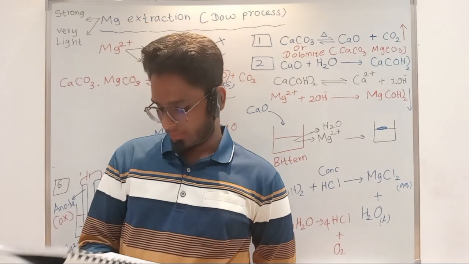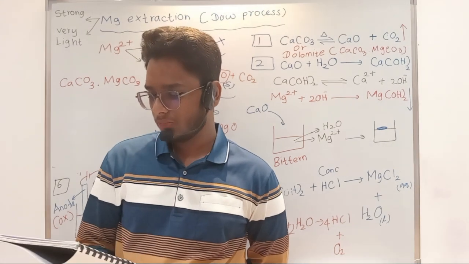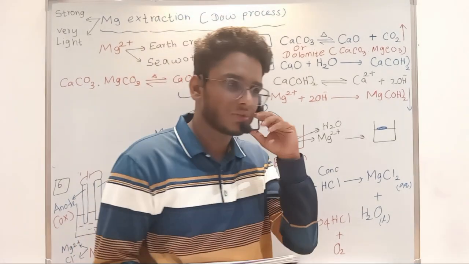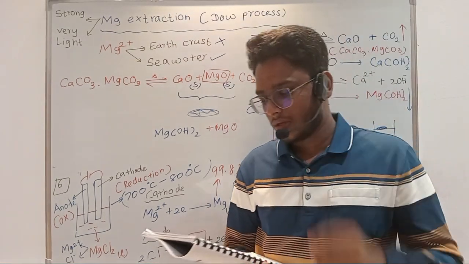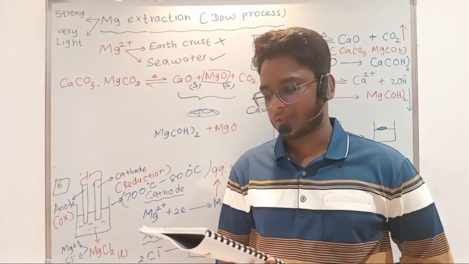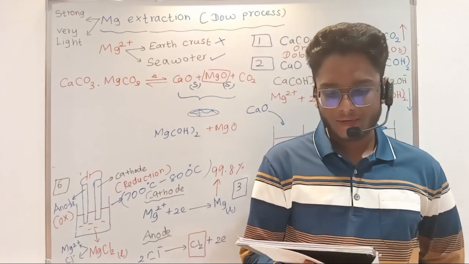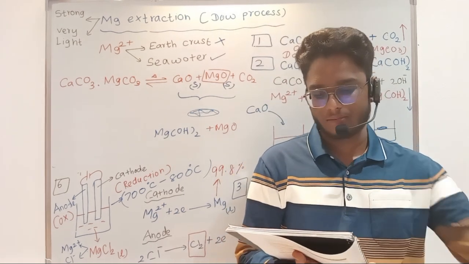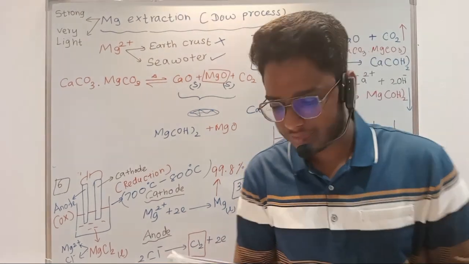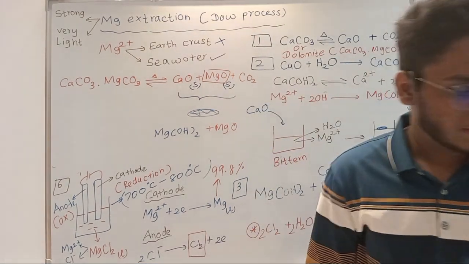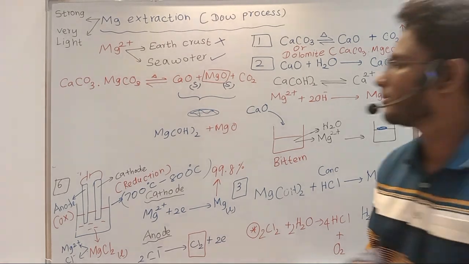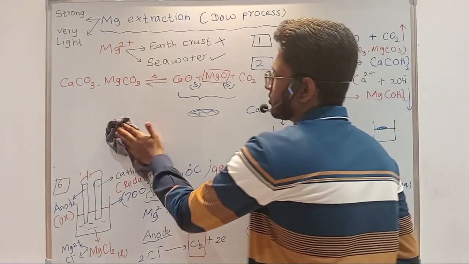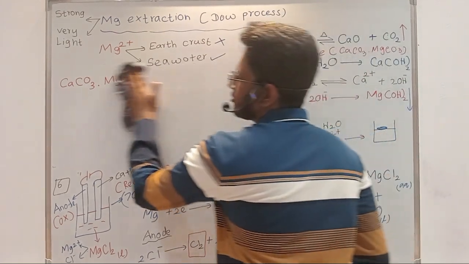Extraction of magnesium, page number 6 in my resource book. If you all are having the new resource book, the page numbers might vary slightly, okay? So extraction of magnesium, Dow process, right? Raw materials essential for extraction of magnesium by Dow process. Above the magnesium production, write the raw materials, okay? They can directly question, so I'll write the raw materials also.